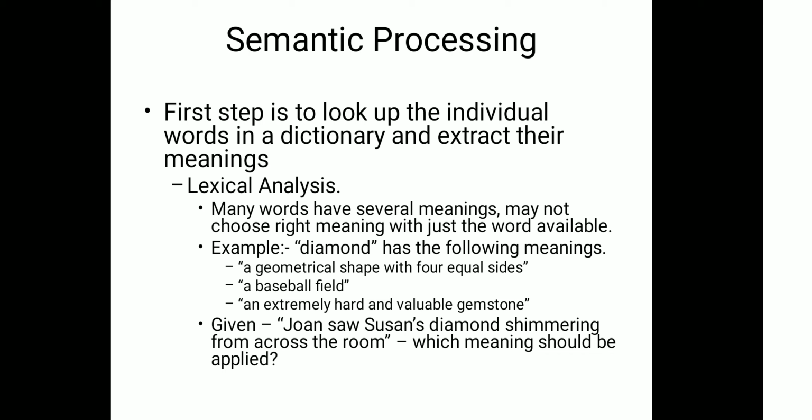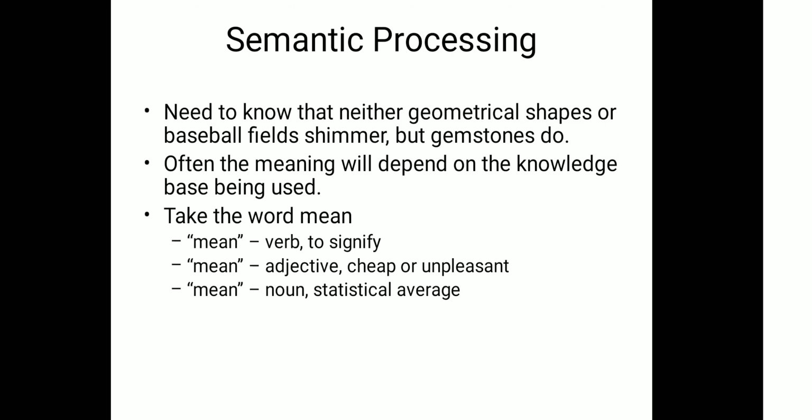Example, diamond has the following meanings: a geometrical shape with four equal sides, a baseball field, an extremely hard and valuable gemstone. Given, John saw Susan's diamond shimmering from across the room. Which meaning should be applied? We need to know that neither geometrical shapes nor baseball fields shimmer, but gemstones do. Often the meaning will depend on the knowledge base being used.